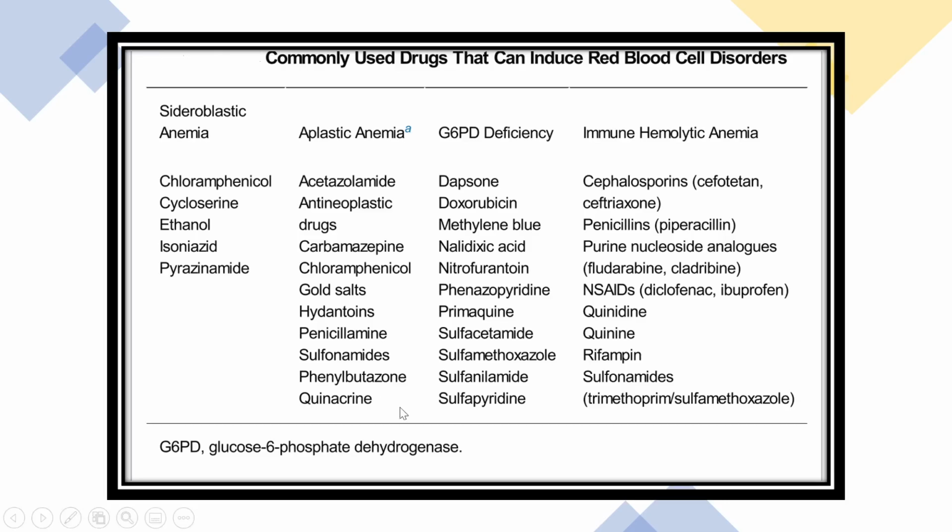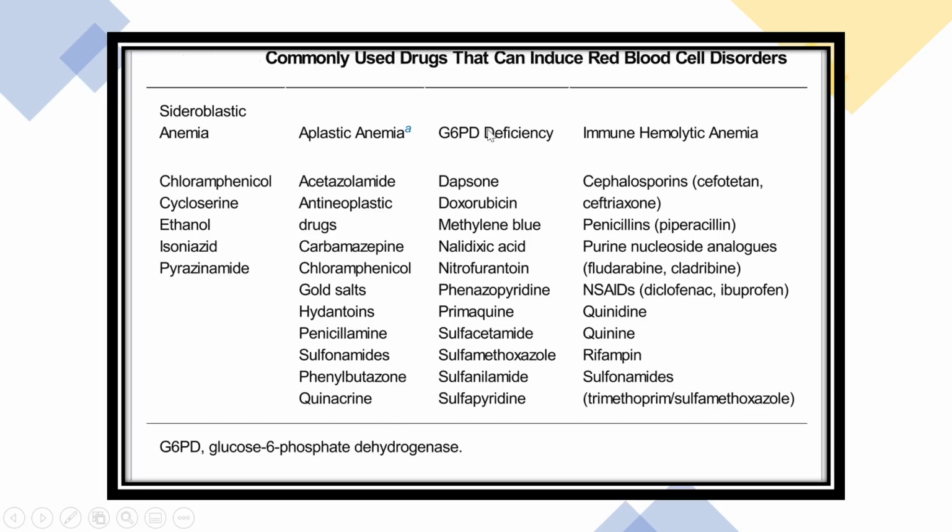Various commonly used drugs can induce red blood cell disorders. Sideroblastic anemia can be seen in patients who use chloramphenicol, cycloserine, ethanol, isoniazid, and pyrazinamide. Aplastic anemia, the topic of discussion, can be seen in patients using acetazolamide, anti-neoplastic drugs, carbamazepine, chloramphenicol, gold salts, hydantoins, penicillamine, sulfonamides, phenylbutazones, quinacrine, and so on.